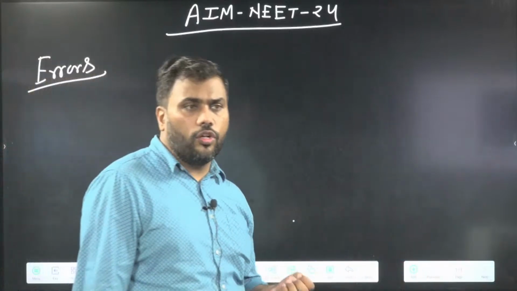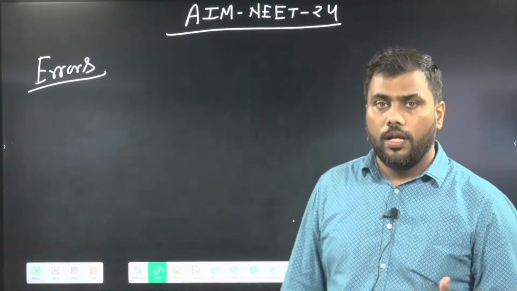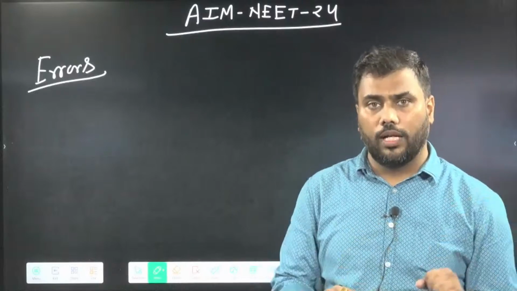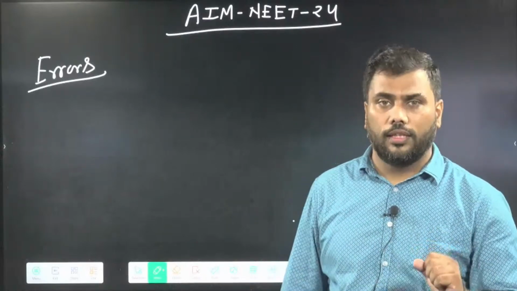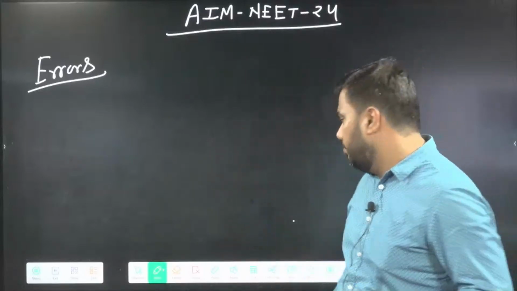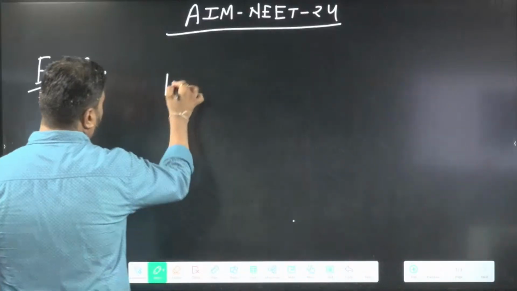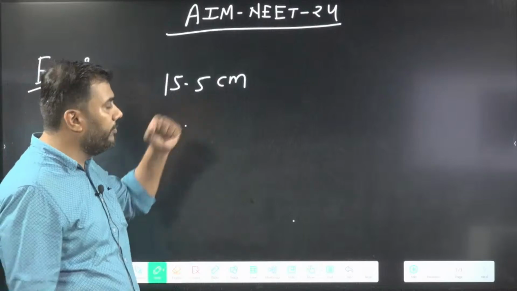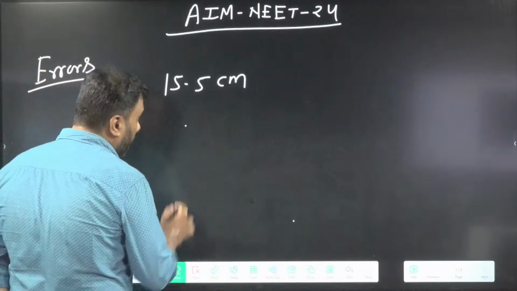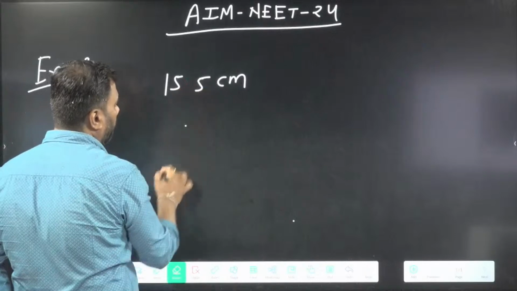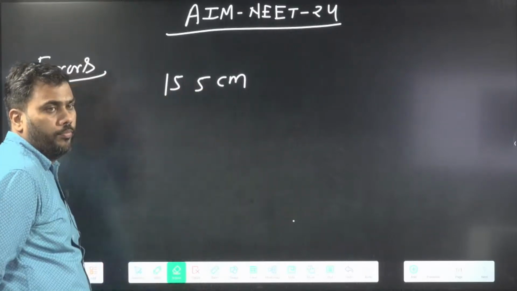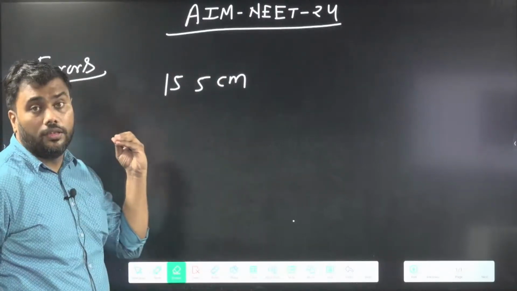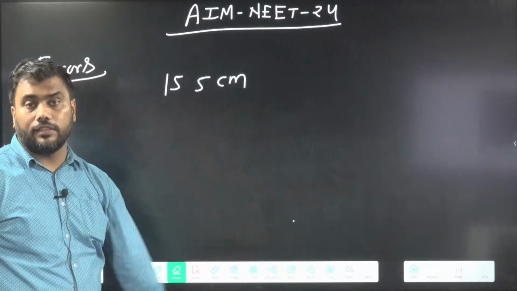We have also talked about gross errors. Suppose you make some mistake in writing, or you use a different formula. This kind of error is called gross error. Suppose the length of this pen comes out as 15.5 centimeter, but while writing I forget to put the decimal point here. So it becomes 155 centimeter. This kind of error is called gross error.